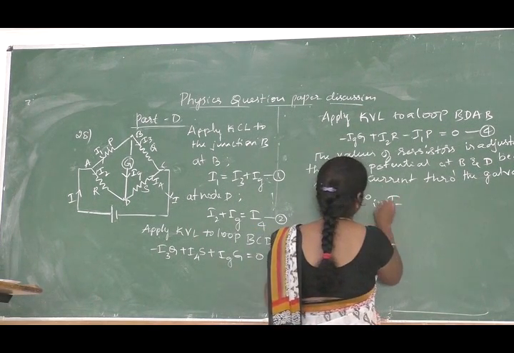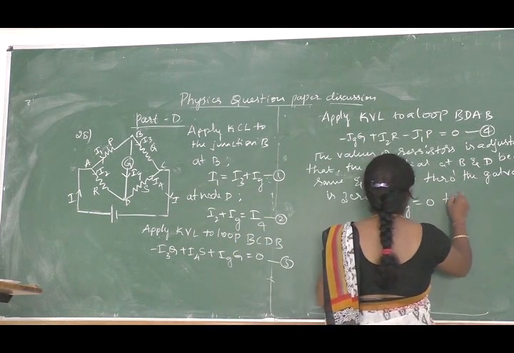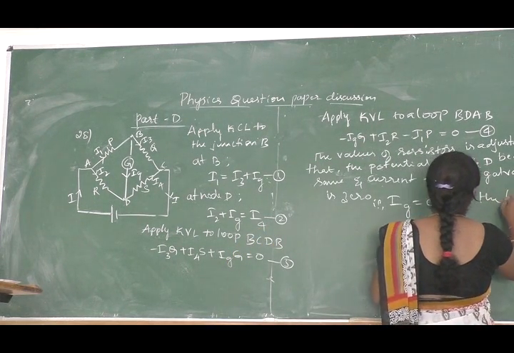That is, IG is equal to 0. Then the bridge